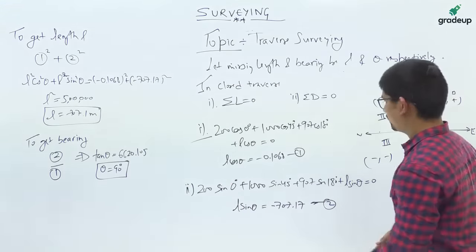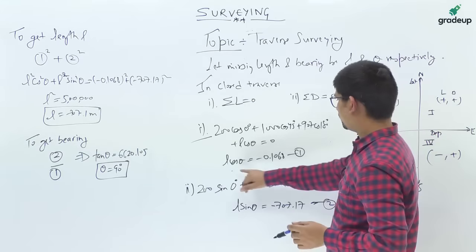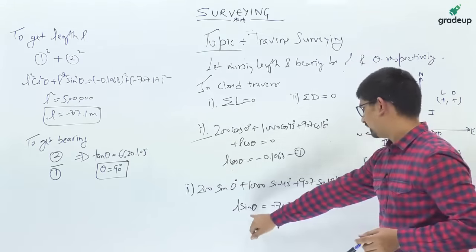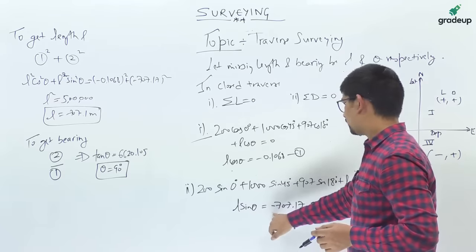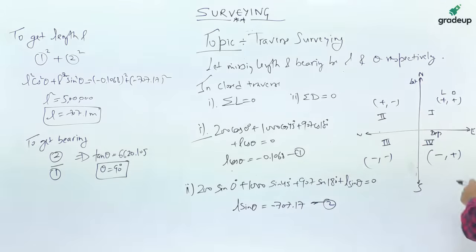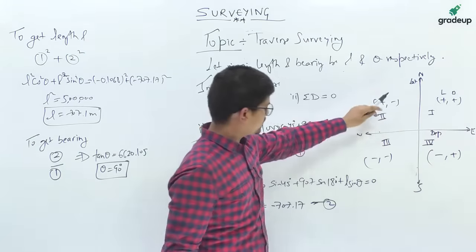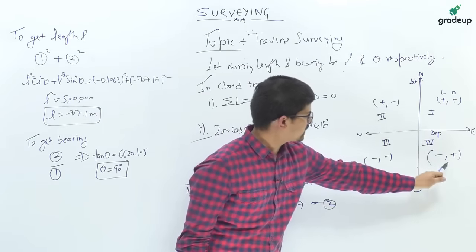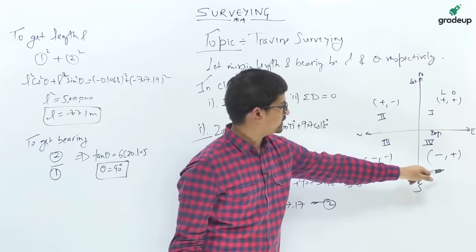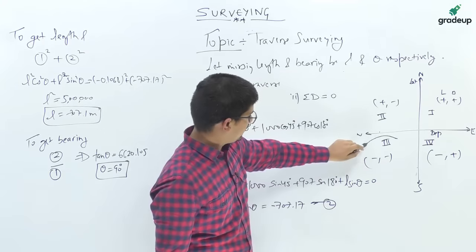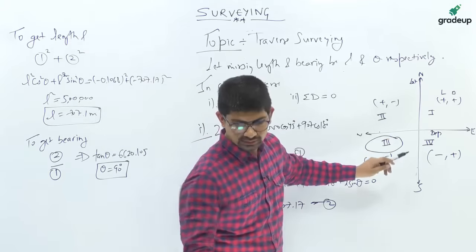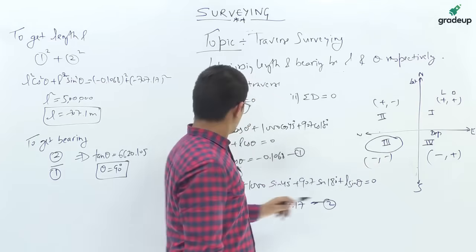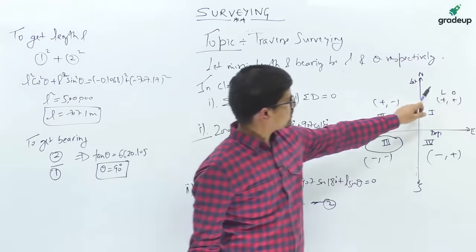Why? Because the value of L cos theta here is the latitude of that line, which is negative, while the departure of that line is also negative. Now if you see the quadrants, the latitude is negative, so it will be either this one or this one, and the departure is also negative. So this line SP is in the third quadrant, while this angle theta of 90 degree is in this quadrant.